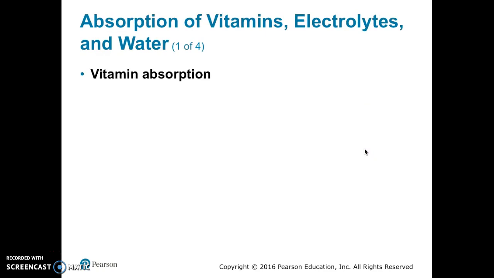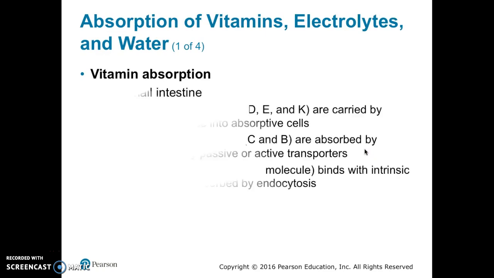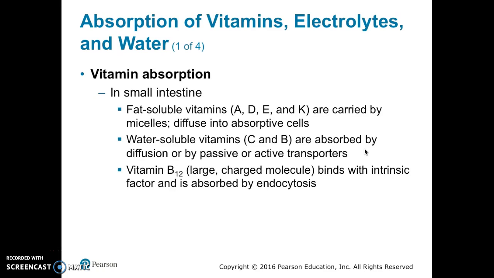Digestion also includes the absorption of vitamins. This occurs in the small intestine. Fat-soluble vitamins A, D, E, and K are carried by micelles or diffused into the absorptive cells. Water-soluble vitamins C and B are absorbed by diffusion or by passive or active transporters. Vitamin B12, a large charged molecule, must bind with intrinsic factor and then is absorbed by endocytosis.